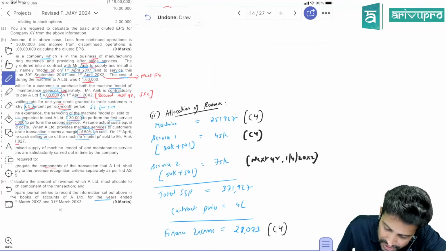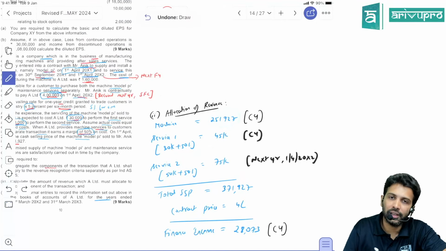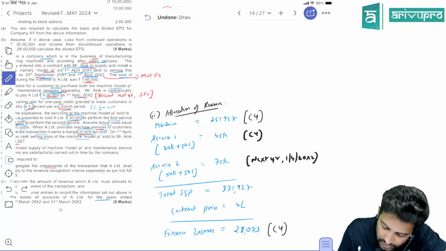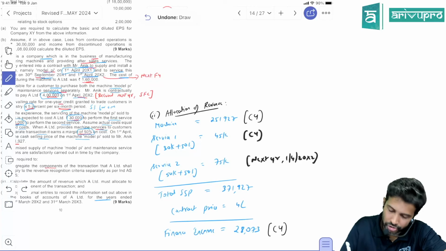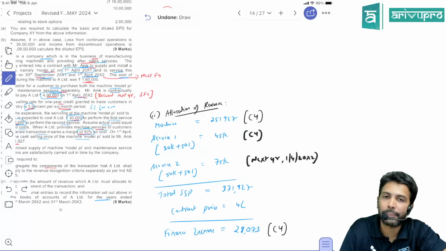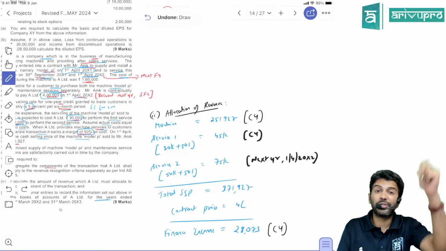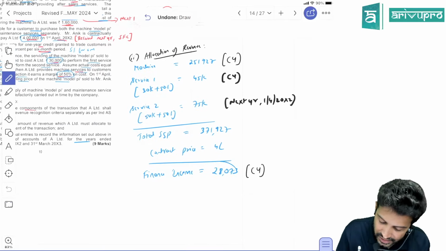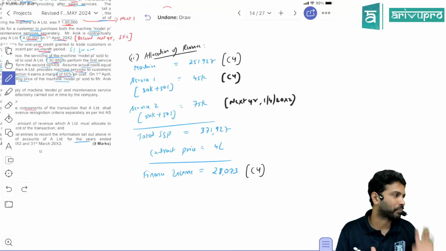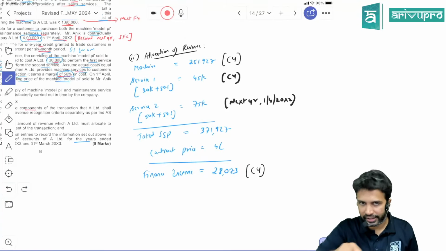In this, machinery related revenue is 251, service related transaction price for SSP is 45, service 2 is 75,000, adding the margin. So if you add all this, how much is it? 371. But we are not collecting 371 from the customer, we are collecting 4 lakh. So the difference between these two is nothing but your finance income, which is 28,073. This is the total. How to book it, with journal entry they've asked, I'll show it to you.